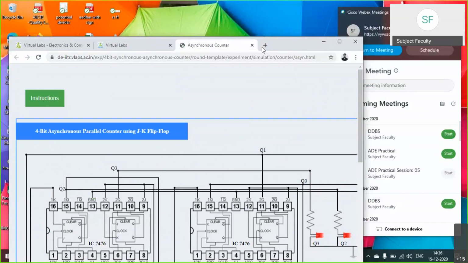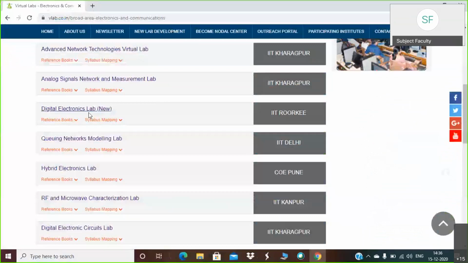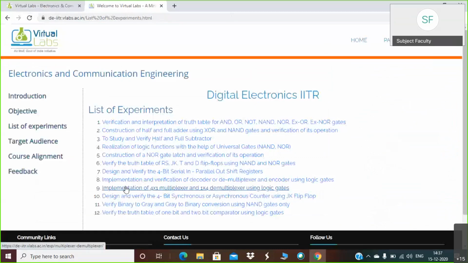So now in the same lab, we will see one more practical. That is practical 7. Okay, design and verification of 4-bit serial in parallel out shift register.